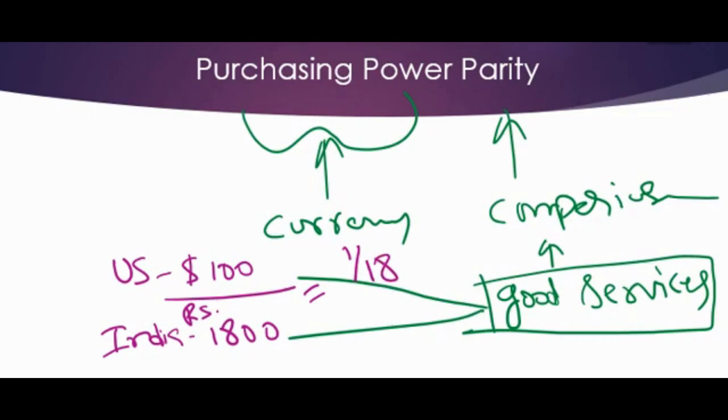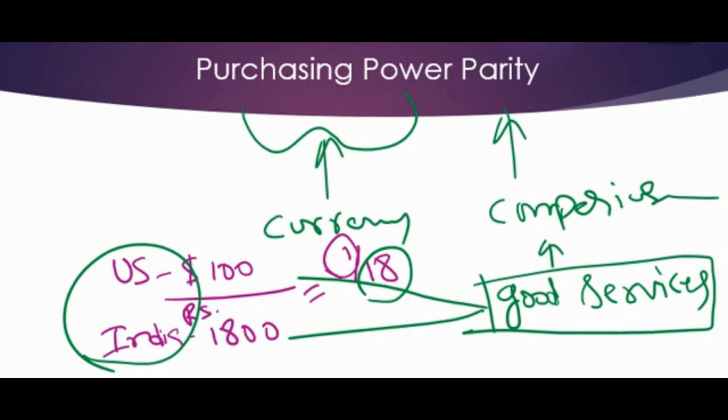That means if it takes $1 in the US, for the same goods and services in India you have to pay 18 rupees. This is called purchasing power parity between the US and India.